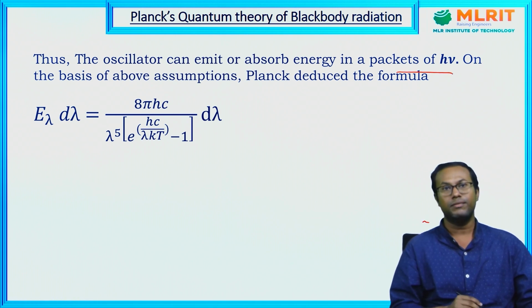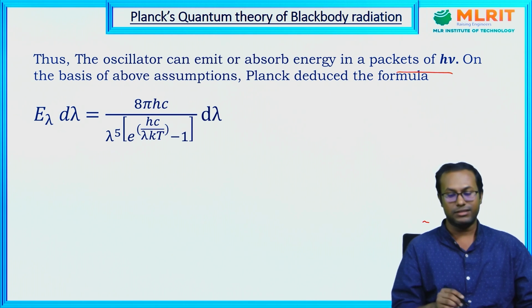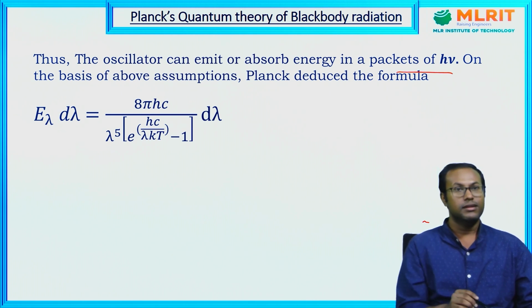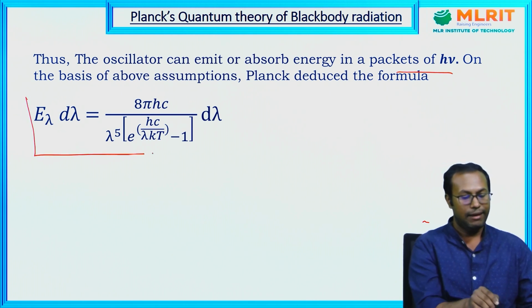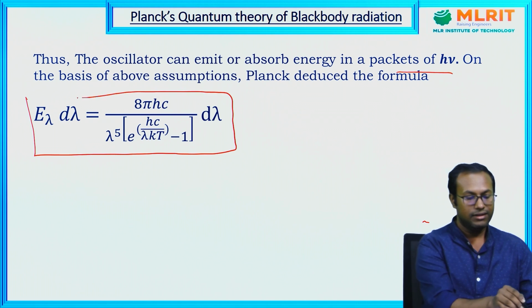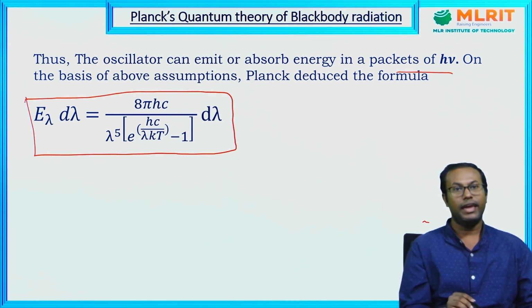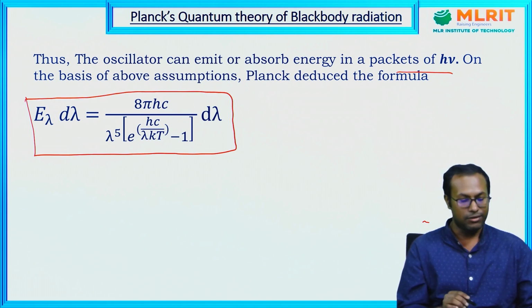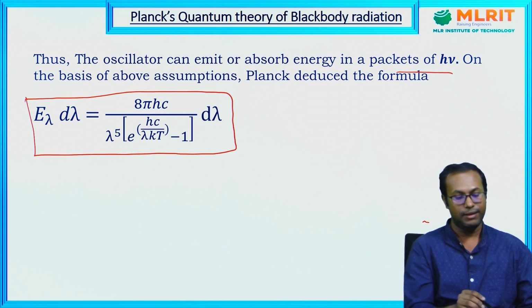On the basis of the above assumptions, Planck derived the formula E lambda d lambda equals 8 pi hc by lambda to the power 5, times 1 over e to the power hc by lambda kT minus 1, d lambda. So this is a general expression.